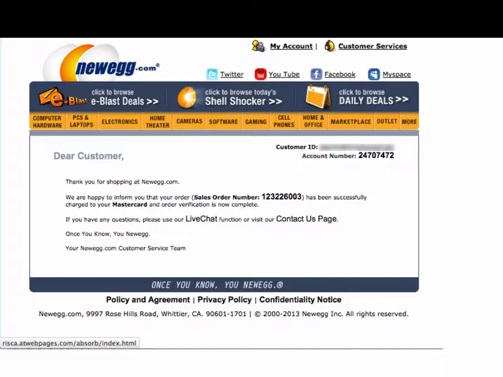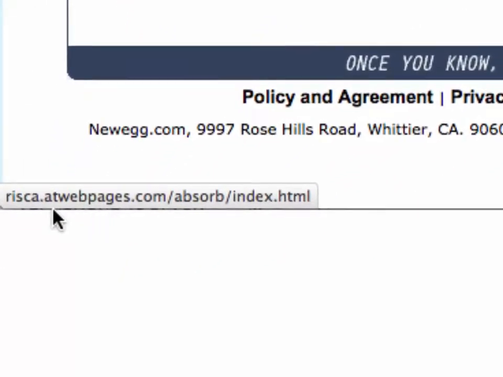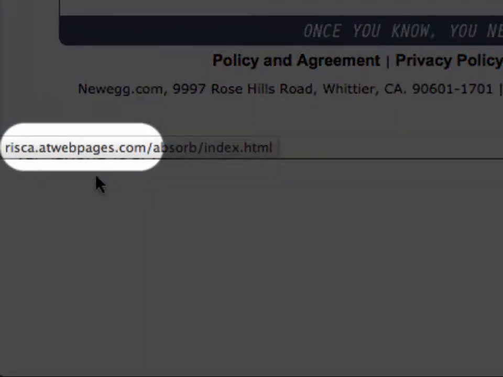Something charged my MasterCard. And if we mouse over the link for the order, we see in the lower left-hand corner here that it points to a website called risca.atwebpages.com. Certainly doesn't look like newegg.com, but you never know what it might be. It's worth pointing out that there are three pieces to this web address.